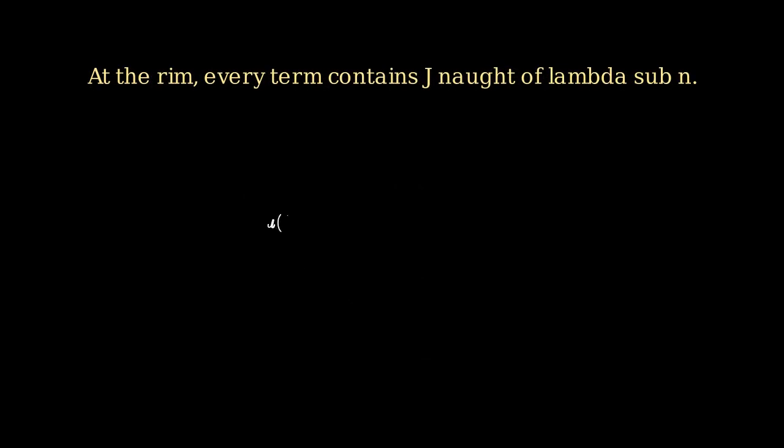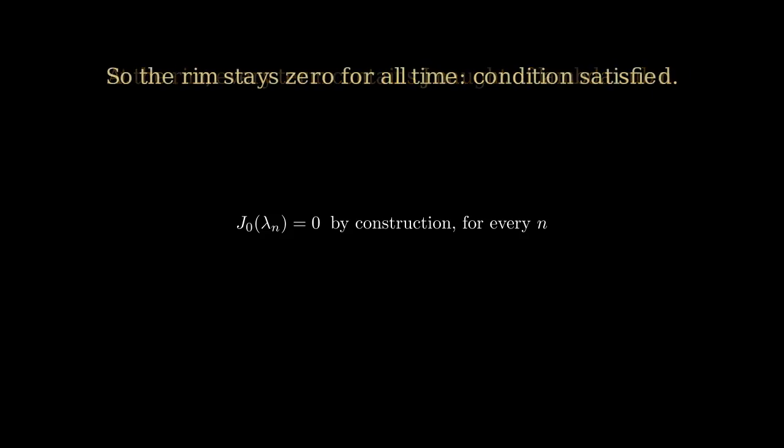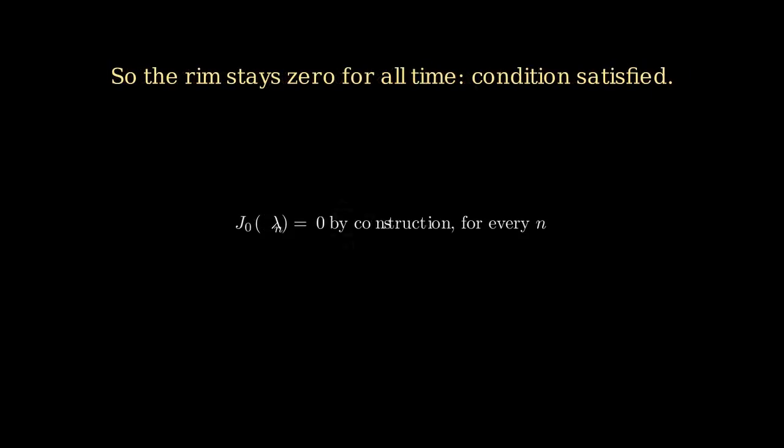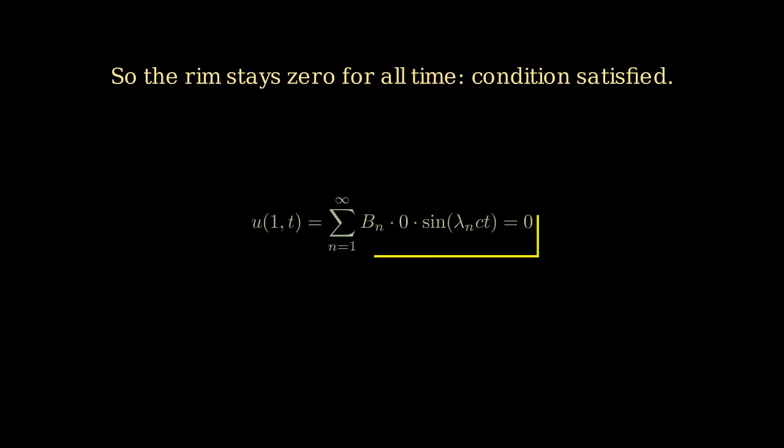To check this, notice that at r equals 1, every single term contains J0(lambda_n), and by construction each lambda_n was chosen so that J0(lambda_n) equals 0. So the whole sum is automatically 0 at the rim for all time, confirming the clamped edge condition is satisfied, exactly as required.